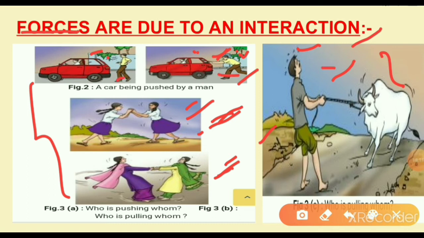The two interact for a force to come into play. So forces are due to an interaction.